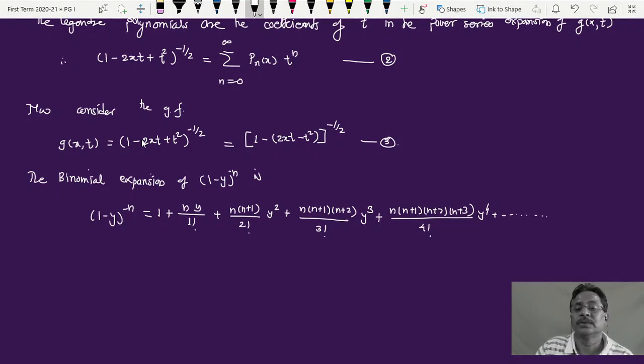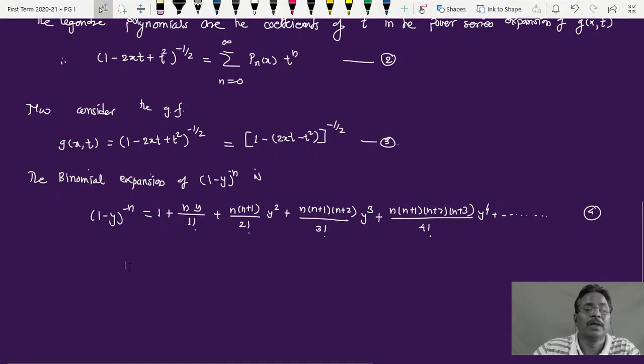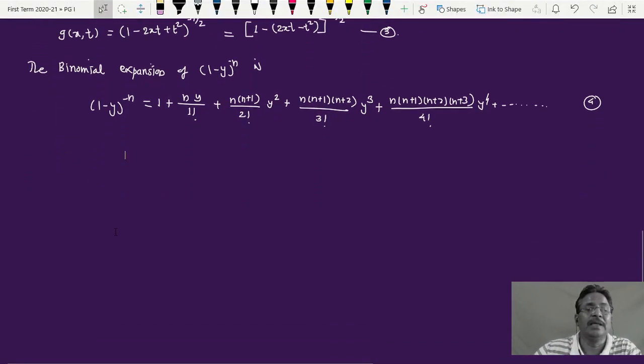Infinite series. So this is my equation 4. This binomial expansion of 1 minus y raised to minus n is given by 1 plus n into small y divided by 1 factorial. The third term is n into n plus 1 upon 2 factorial into y square. The next term is n into n plus 1 into n plus 2 upon 3 factorial into y raised to 3, and so on. This is what a binomial expansion of 1 minus y raised to minus n looks like.